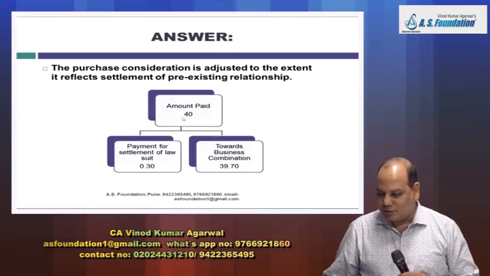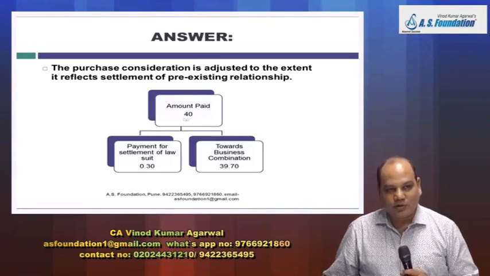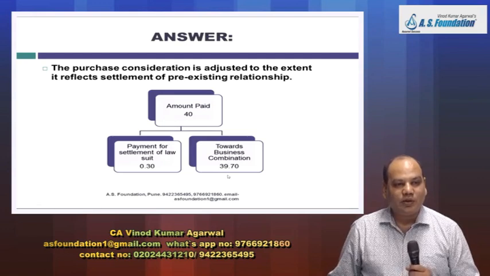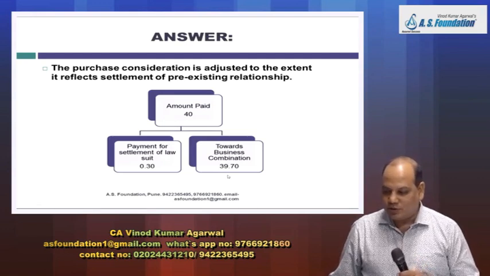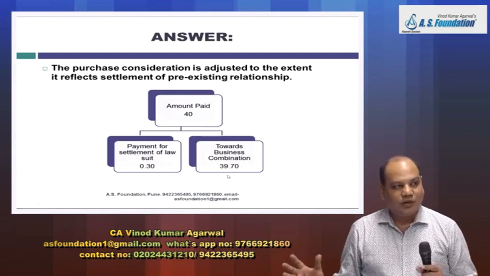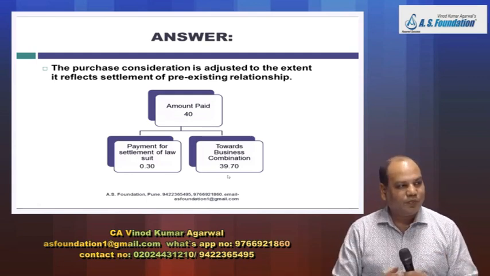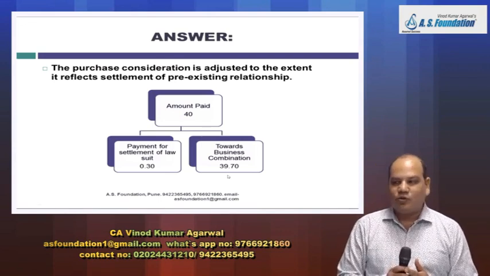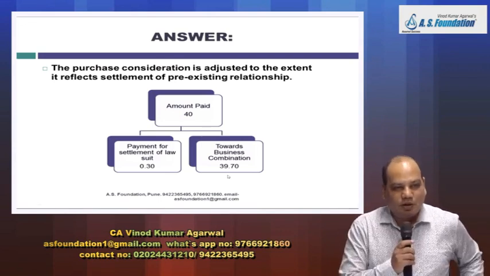First understand, total consideration paid is 40 crore, which includes 30 lakh rupees for settlement of lawsuit. So towards business combination, you have paid only 39.70. Is this diagram understandable? Our topic right now is that in a business combination deal, sometimes the consideration may include settlement of pre-existing relationship or some other arrangement which is not a part of business combination.